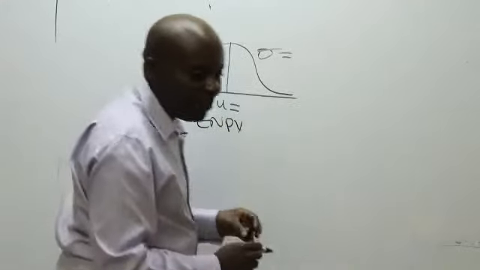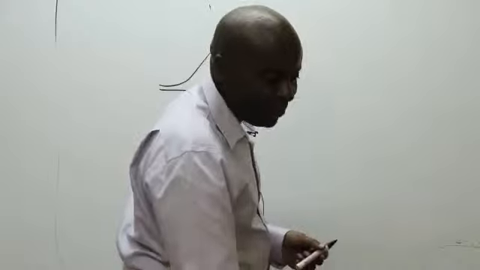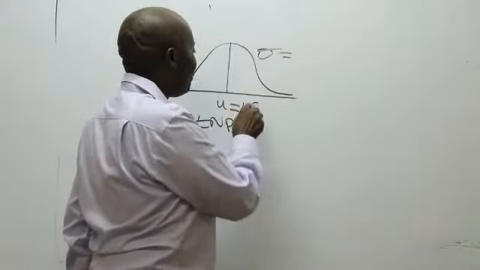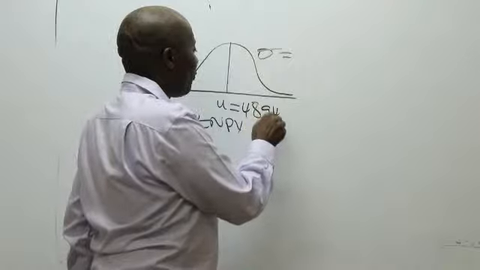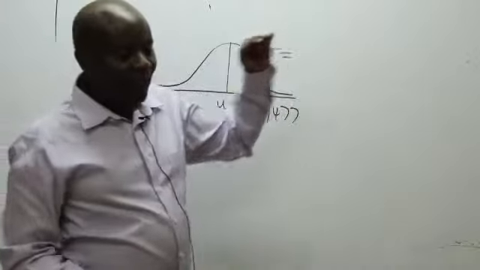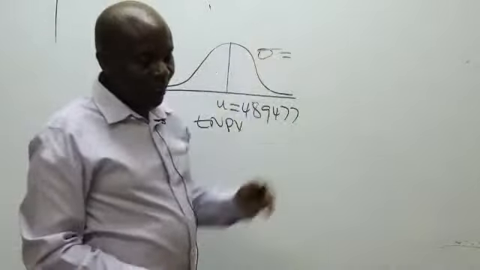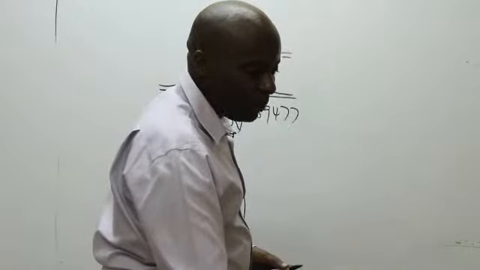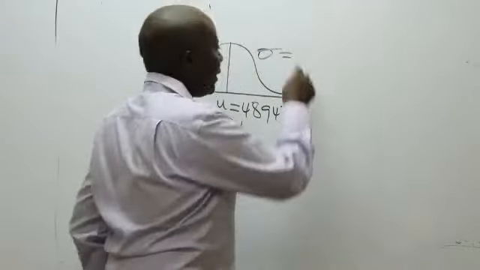Ambapo niambie ilikuwa ngapi somebody? 489,477. How about this standard deviation? We have just obtained it up there. The standard deviation nafaa kuwa ngapi? Standard deviation 103,319.